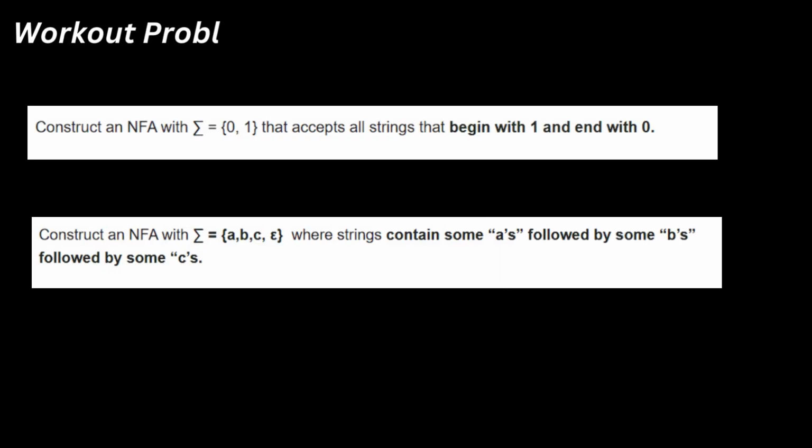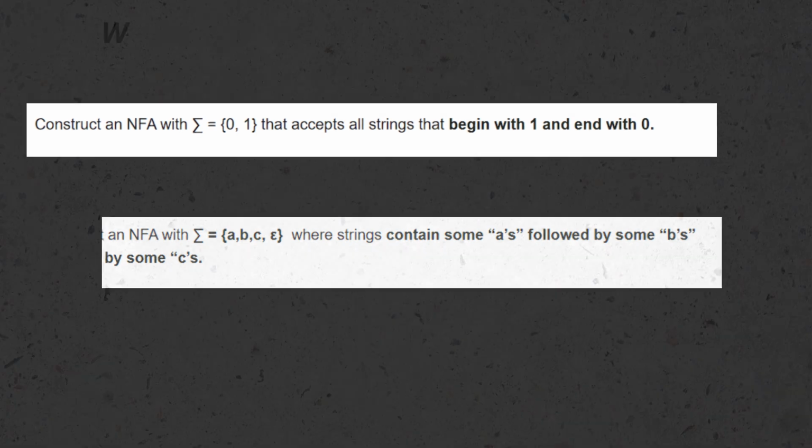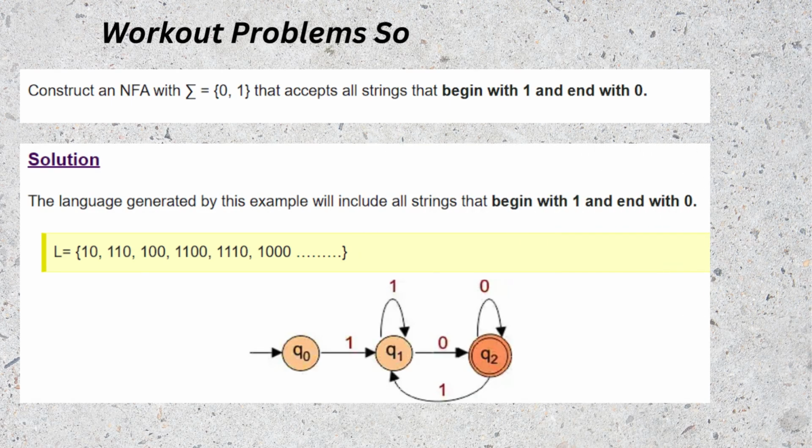We have seen some examples to construct NFA. So here are some workout problems for you to solve and understand NFA better. The question is to construct an NFA that accepts all strings that begin with 1 and end with 0. From the question, we write down the general language to be the finite set collection of 10, 110, 100, 1100 and so on. So based on this language, we will construct the NFA.